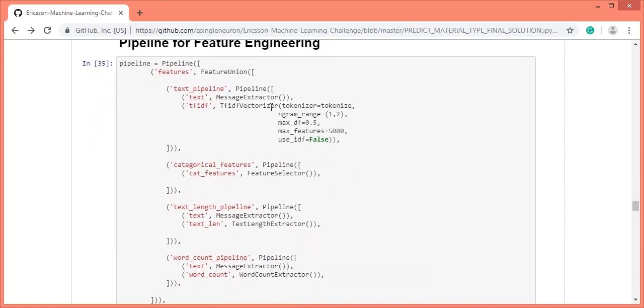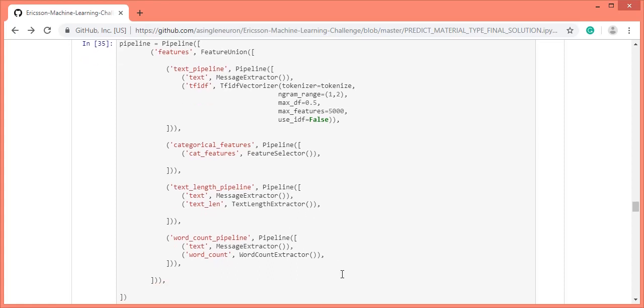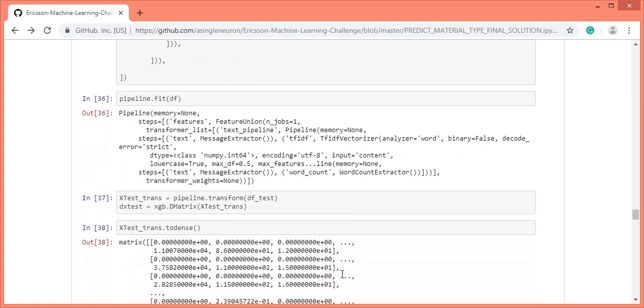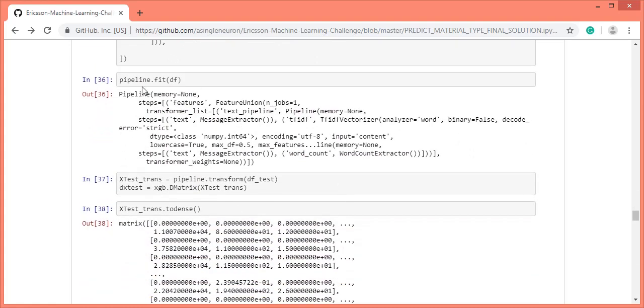So a pipeline function looks like this. As you can see here, we have four different pipelines. First pipeline will create the bag of word feature, and the second pipeline will extract the categorical features. Third pipeline will create the text length feature, and the fourth pipeline will create the word count feature. We have called the pipeline fit function here, and here we have extracted the features drawn from the pipeline.